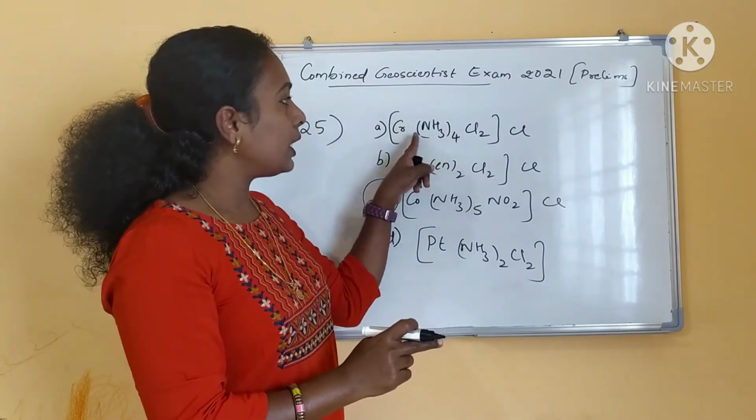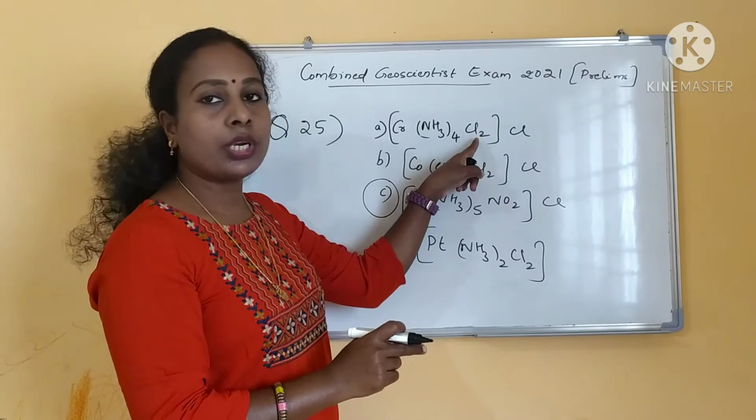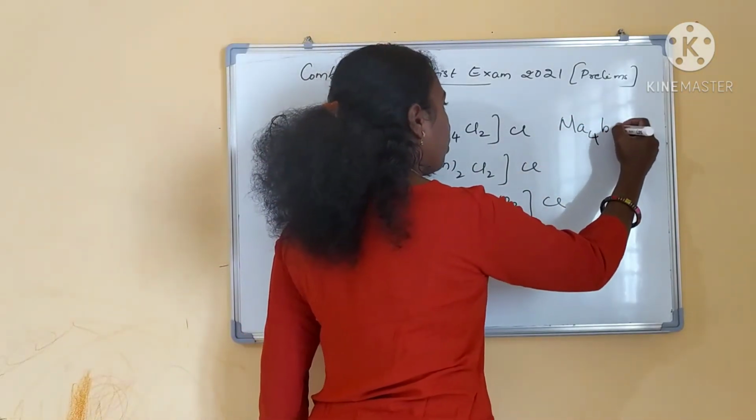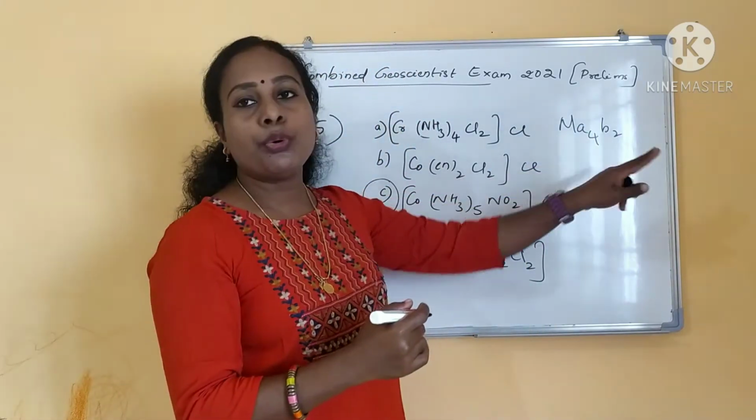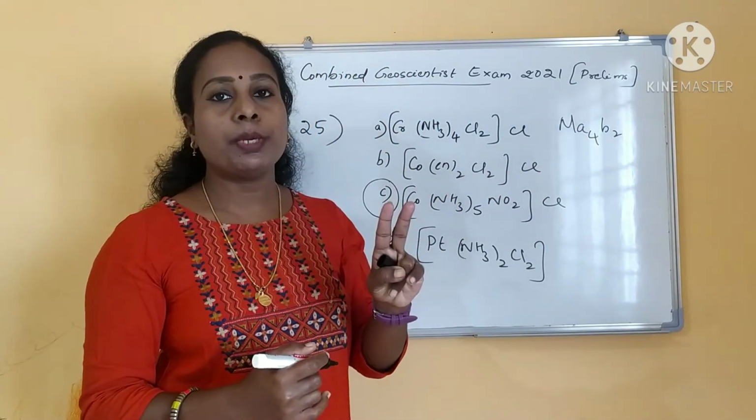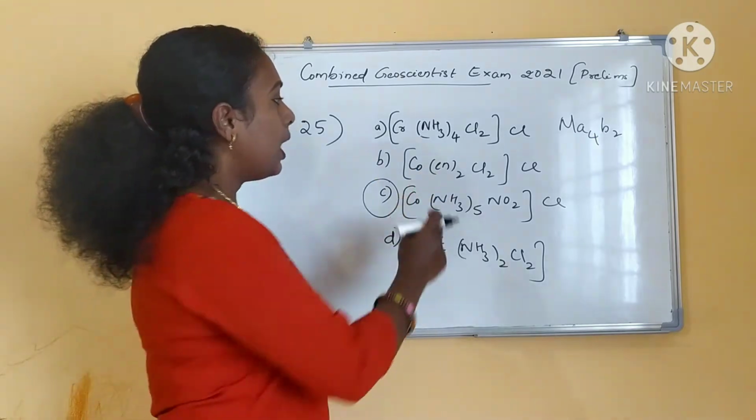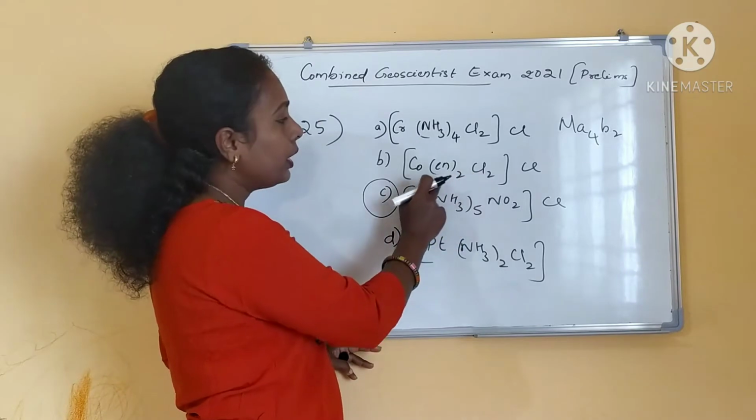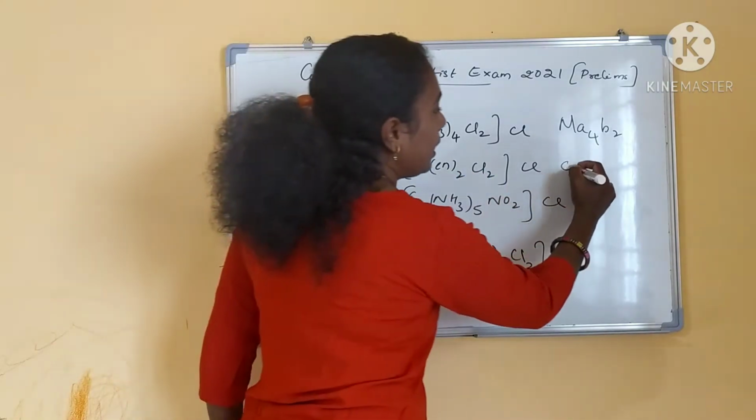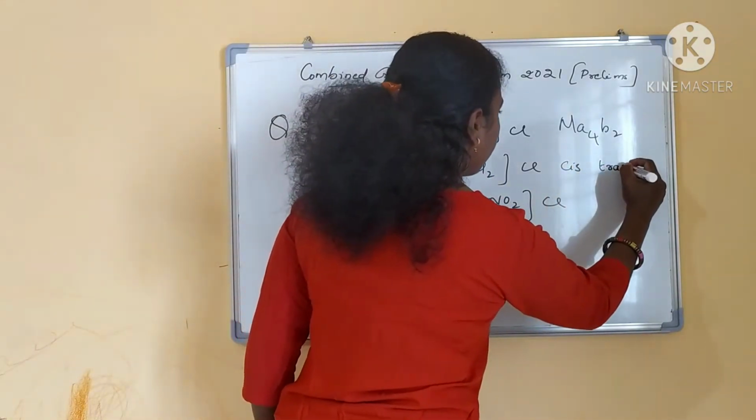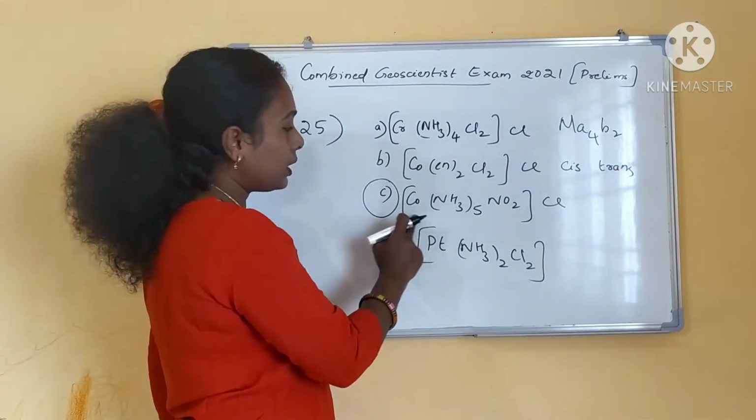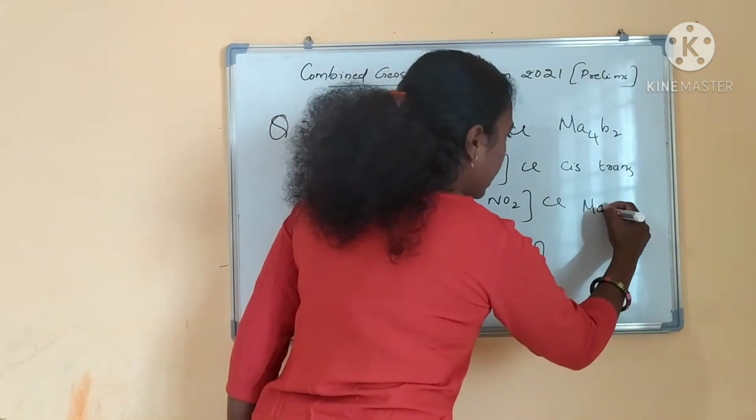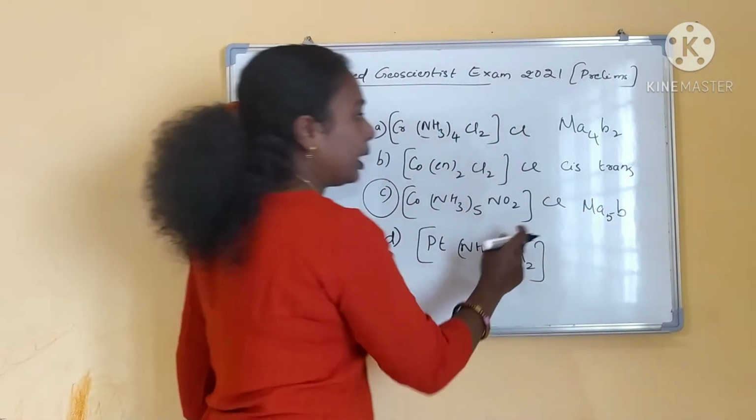Why? If you see this octahedral complex, 2 chlorine atoms are there. These all are of the type Ma4B2. Ma4B2 type shows 2 types of geometrical isomerism, cis and trans. And this one has a bidentate ligand, and chlorine, so this also will show cis and trans isomers. And coming to the third complex, Co(NH3)5(NO2), it is of Ma5B type.